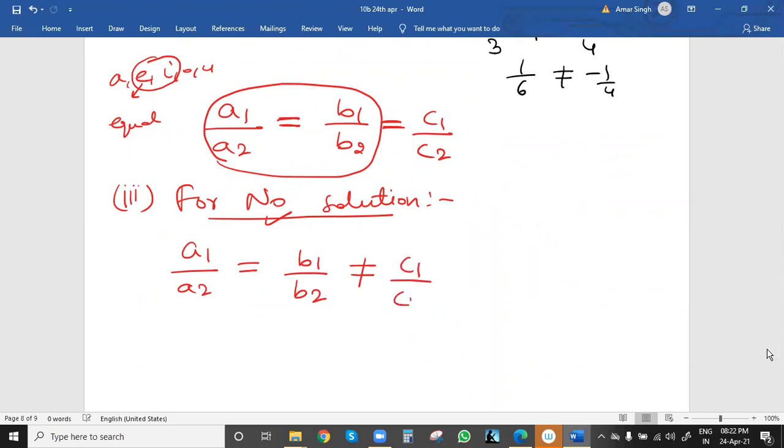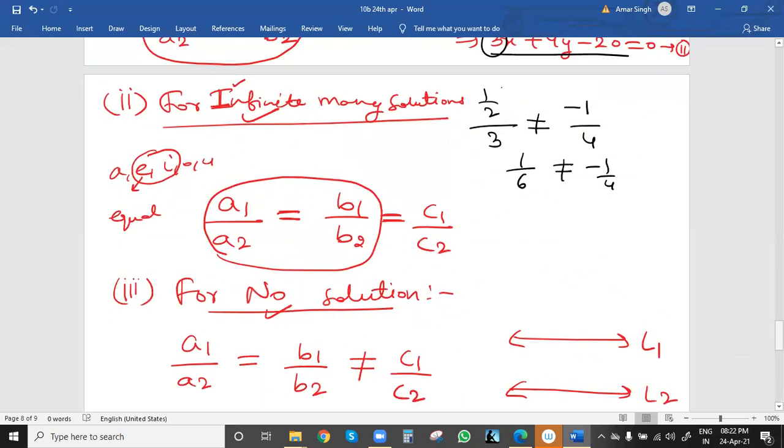So we can check these values before solving the question, because we will know what the graph will look like. For no solution, two lines will be there for the two equations, and they will be parallel to each other. So if you know this before drawing, the chances are higher that we draw correctly.